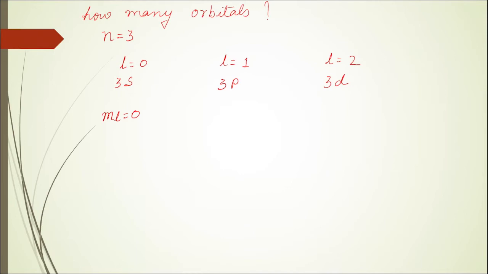For P subshell, the value of L is 1. Since the value of L is 1, ML in this case will have three possible values, and these are minus 1, 0, and plus 1. Since there are three values, it would mean that P subshell will have three P orbitals in it.